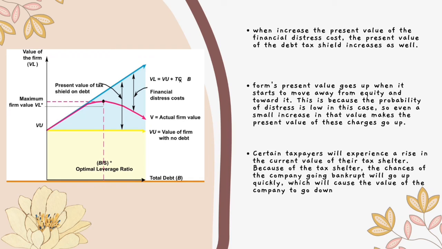This is because the probability of distress is low in this case. So even a small increase in that value makes the present value of this charge go up. Certain taxpayers will experience a rise in current value of their tax shelter. Because of the tax shelter, the chances of the company going bankrupt will go up quickly, which will cause the value of the company to go down.